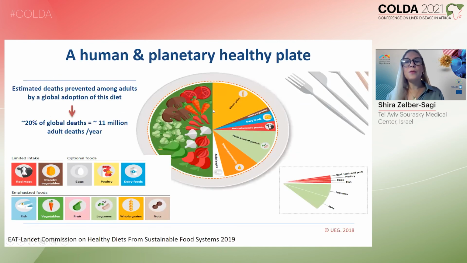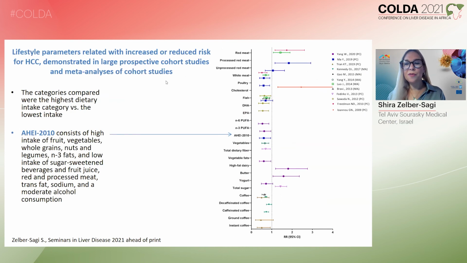So this is how our plate should look like. This is the Eat Lancet project. And they did some predictions showing that if we have a lot of vegetables, minimal amount of red and processed meat, more plant source protein, no sugar, we would save 11 million adult lives per year. So it's worth a try. And everything that I said that is good for NAFLD is also good for the prevention of hepatocellular carcinoma.